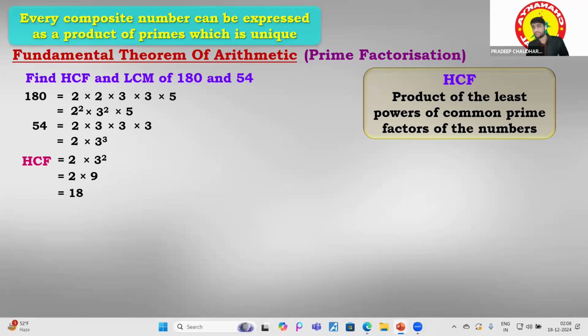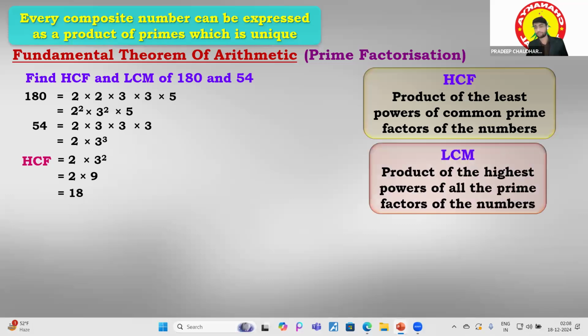So HCF is what? The product of the least powers of the common prime factors. So what are the common prime factors between 180 and 54? The common prime factors are 2 only and 3 only. So we have to find the lowest power of them. What is the lowest power of 2 over there? 2 to the power 1. And what is the lowest power of 3, between 3 to the power 2 and 3 to the power 3? 3 to the power 2 is the lowest, because 2 is lower than 3, right? So we can find out the HCF easily.